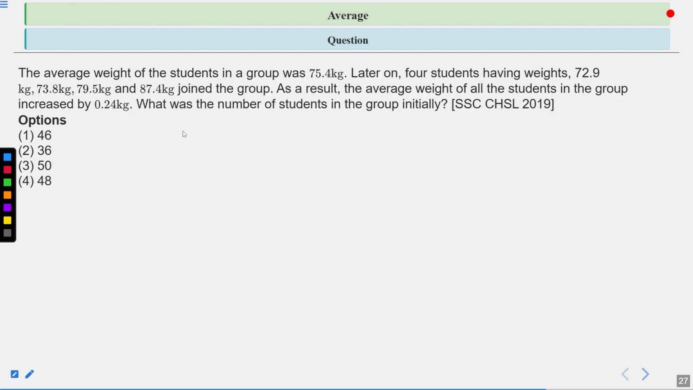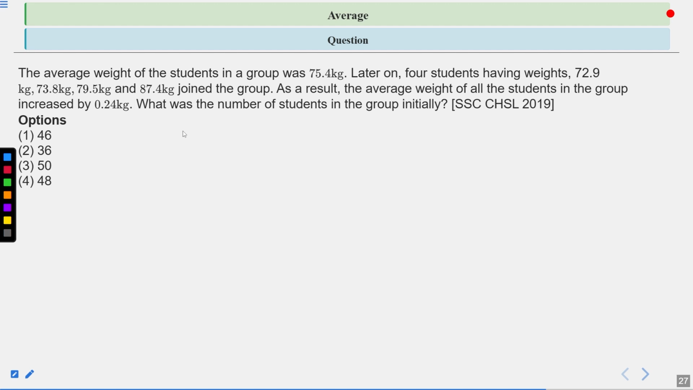The average weight of the students in a group was 75.4 kg. Later on, 4 students having weights 72.9 kg, 73.8 kg, 79.5 kg and 87.4 kg joined the group. As a result, the average weight of all the students in the group increased by 0.24 kg. What was the number of students in the group initially? And this question was asked in the SSC CHSL exam in 2019.